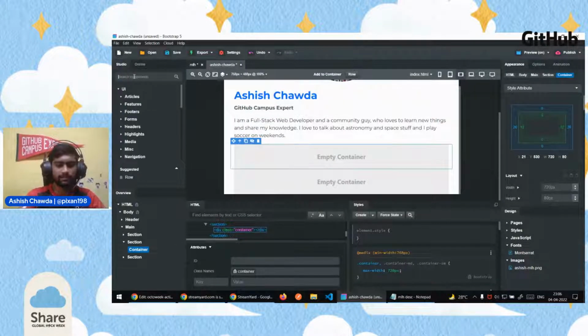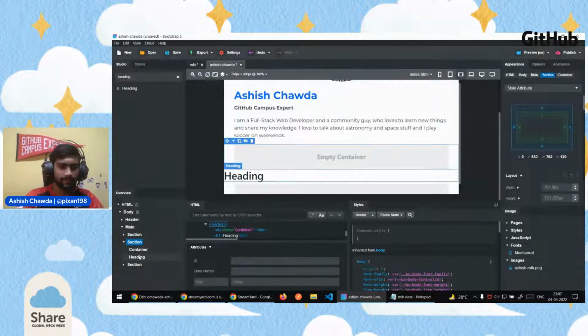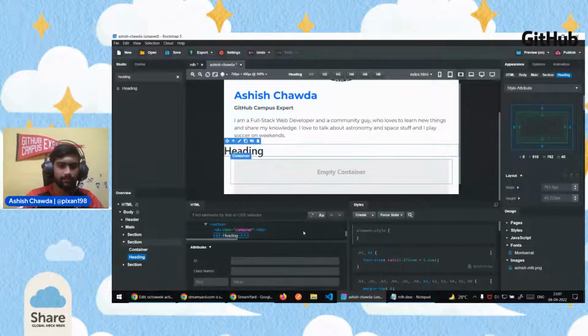I'll go ahead and search for a heading and drop that heading inside the second section. Oops, did we skip something? Yeah, we want it above the container so that it looks like this.